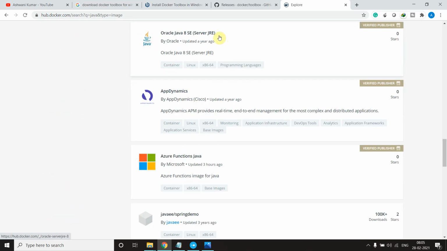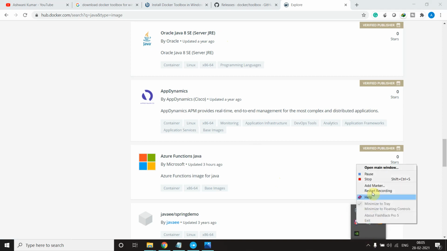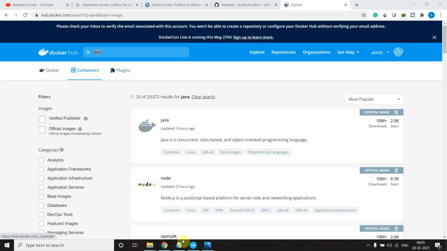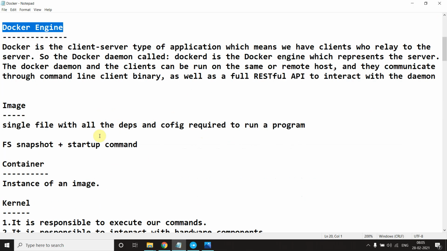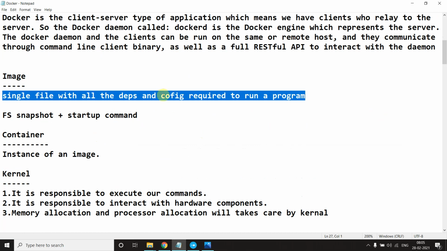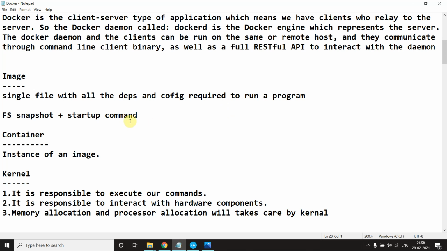These are the images which you can pull into your project, make a container, and run. So we are discussing all these images, and now you get an idea what this is. Now we can talk in detail about what images are and how we use them. This is a bookish definition, so if you want to learn, you can read it. But as my understanding, an image is just a snapshot of the file system and a startup command.